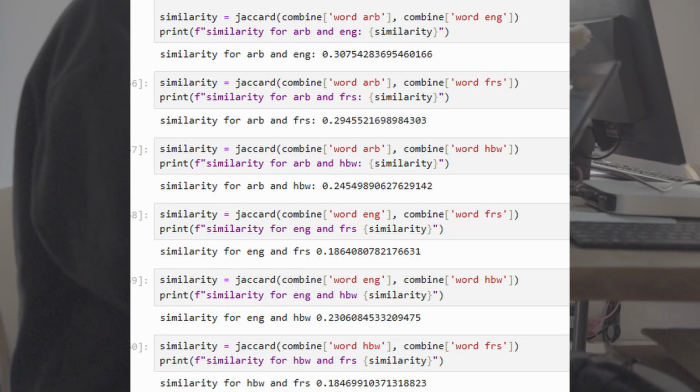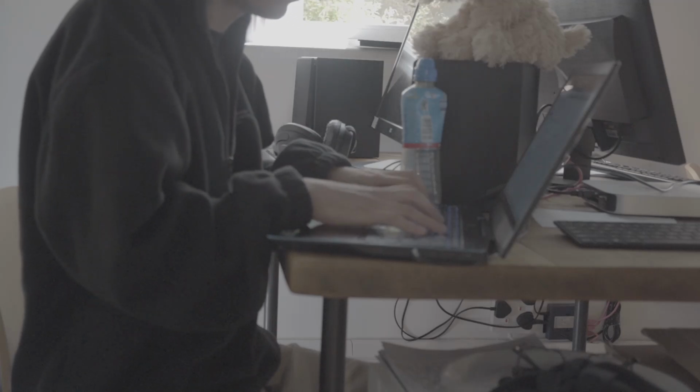Our two most similar sets, when not taking into account frequency, were English and Arabic. This is not surprising because they're the most widely spoken languages. Our two least similar were Hebrew and Farsi, which could be unsurprising given that both Iran and Israel are on opposite sides of this conflict.